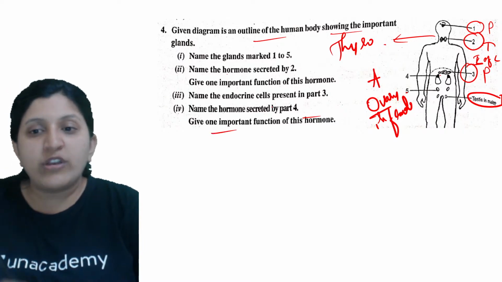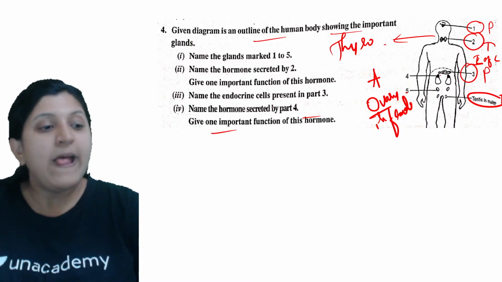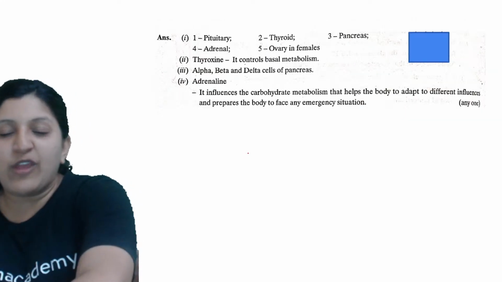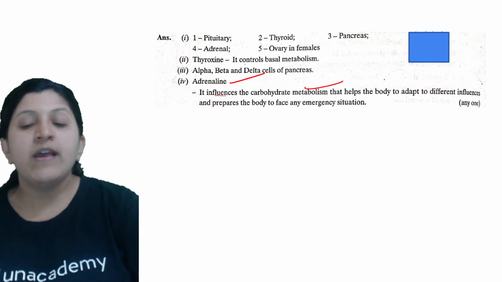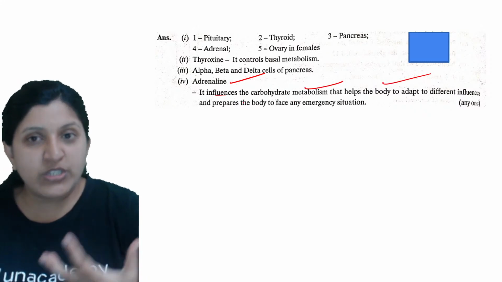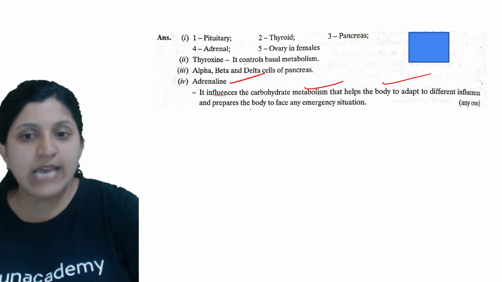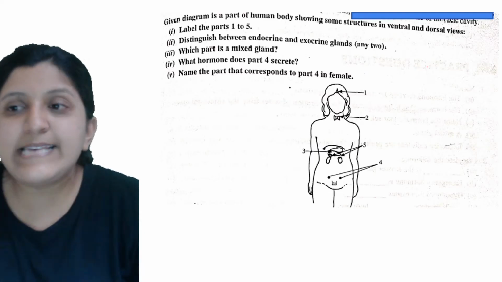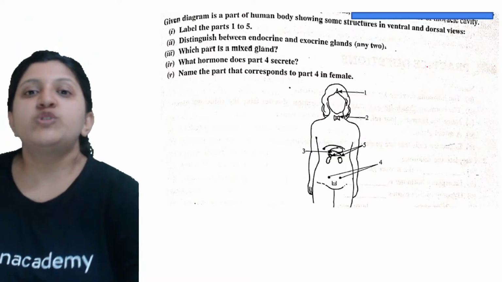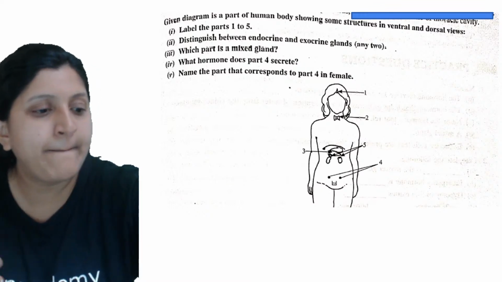So give one important function of this hormone. So the emergency. Okay, so that can be written. So adrenaline influences the carbohydrate metabolism, that helps the body to adapt to different influences and prepares the body to face an emergency condition or situation. Let's have a look at this one. Okay, so the given diagram.